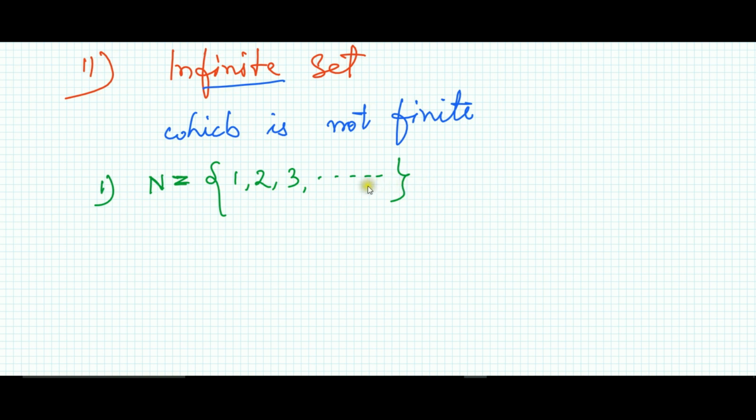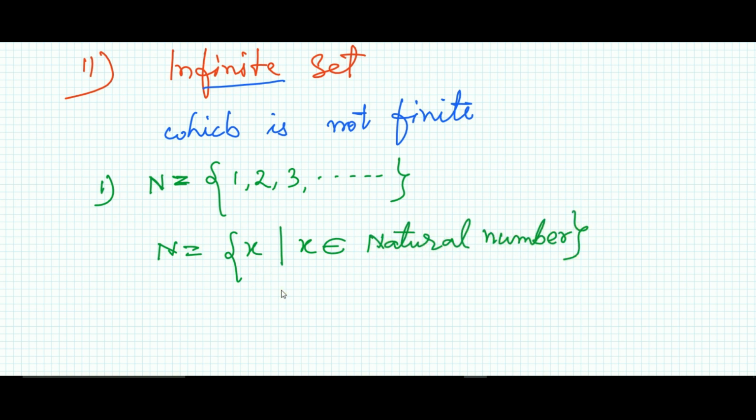There is no cap, no limit. This can also be written in set builder form as: the members are x, and x belongs to natural numbers. So this is an infinite set.